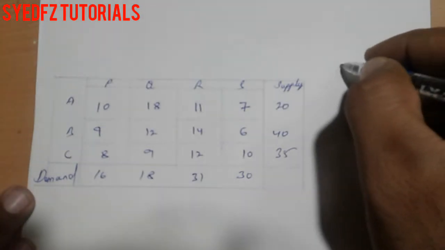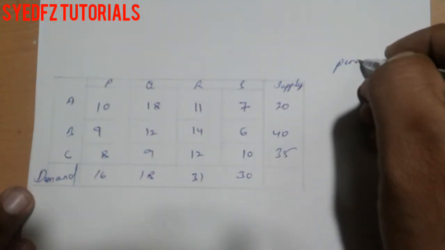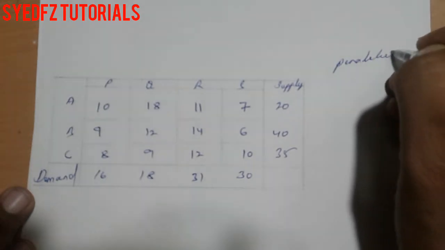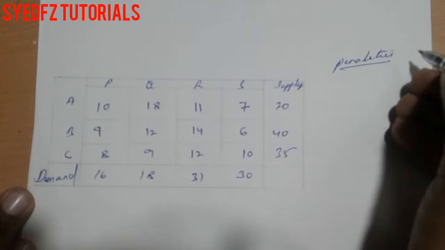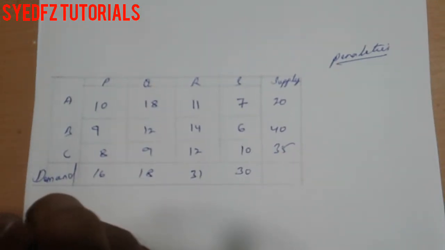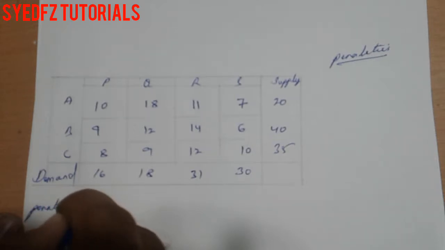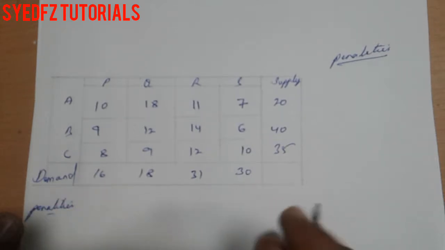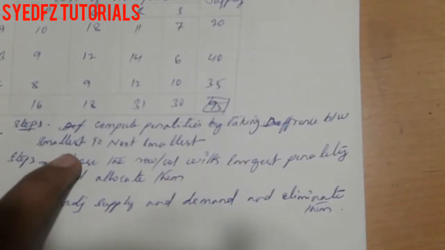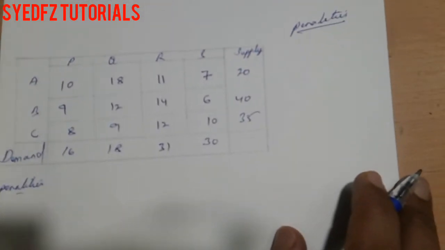Now take the penalties. First we compute penalties by taking the difference between the smallest and the next smallest.